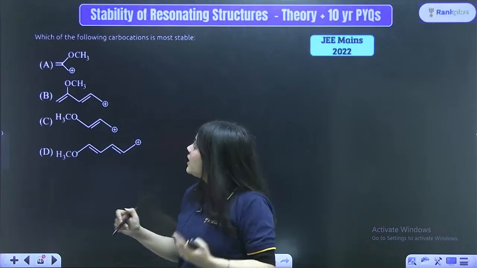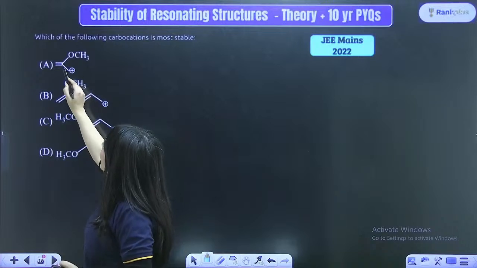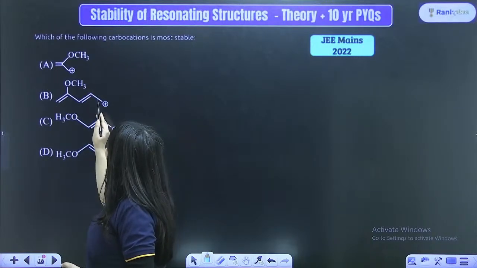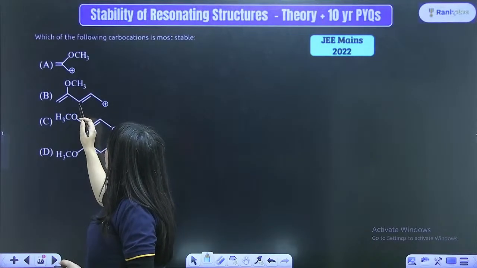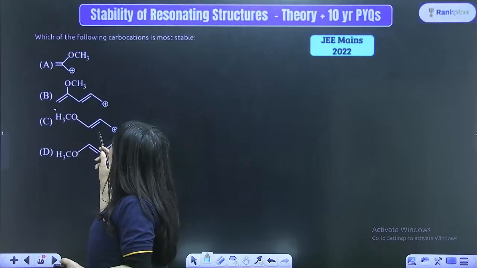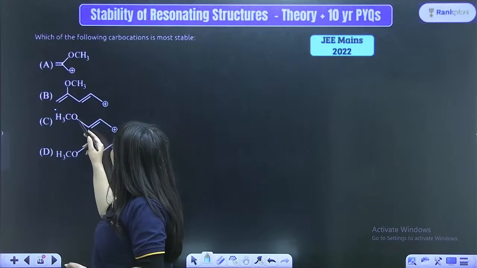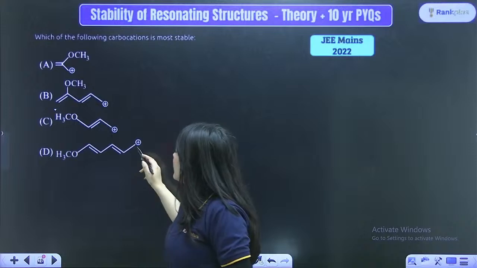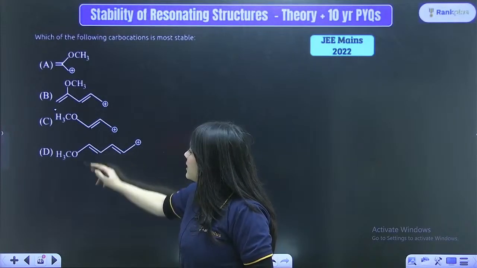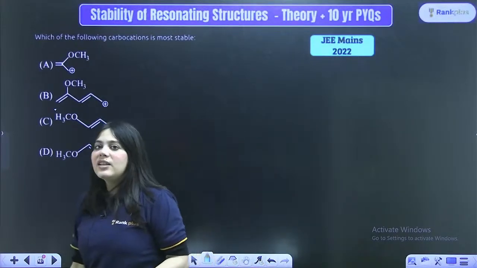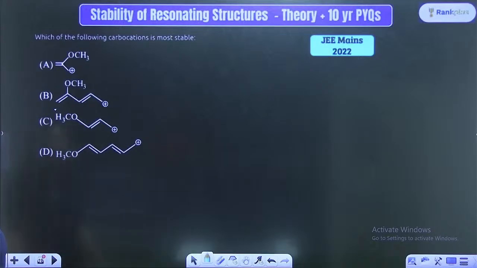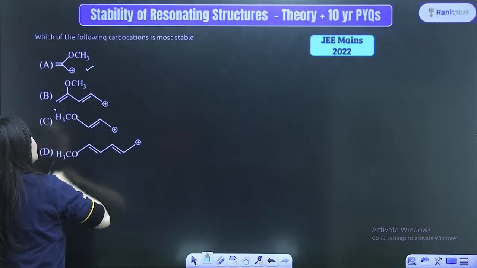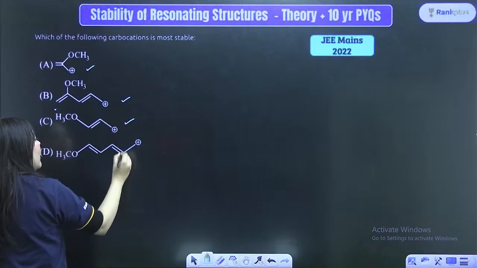What is actually changing? Here it is made up of just 1, 2, 3 carbon atoms. Here it is made up of 1, 2, 3, 4, 5 carbon atoms. And here once again 1, 2, 3, 4 carbon atoms. Here once again 1, 2, 3, 4, 5, 6 carbon atoms, right? So what they're changing is just the number of carbon atoms. So can you see once again in every option the positive charge can show resonance. It is participating in resonance over here also, over here also, here also, and here also, right?